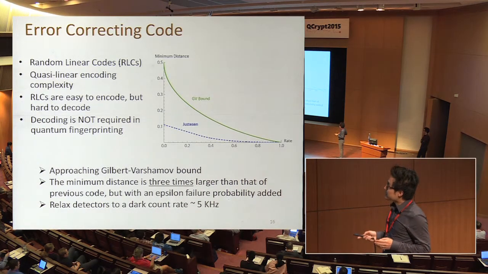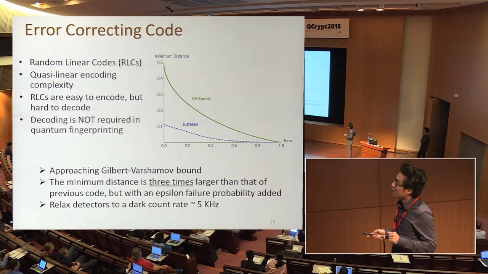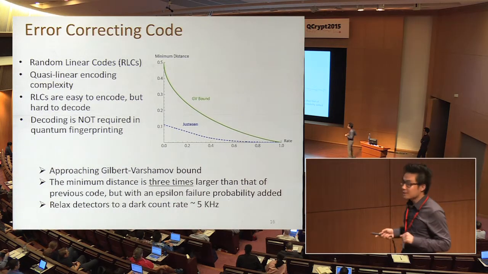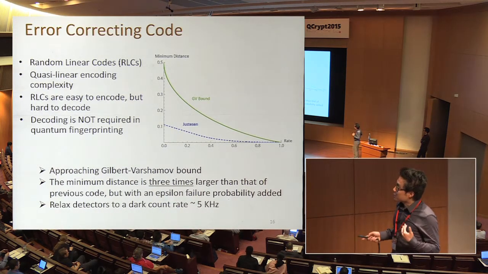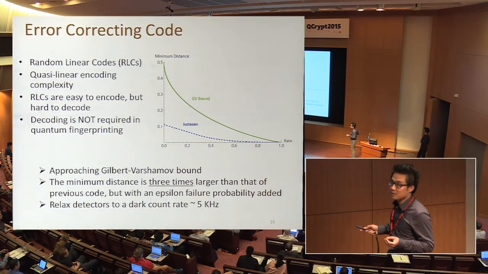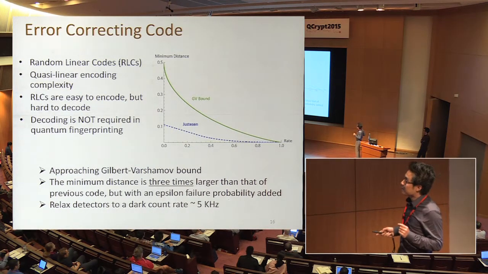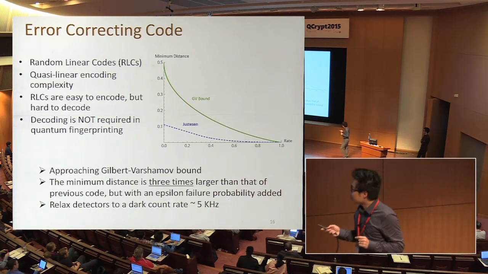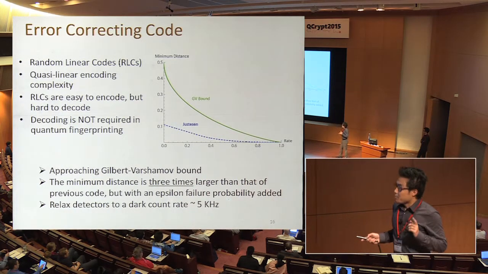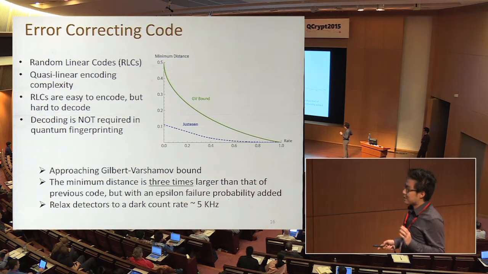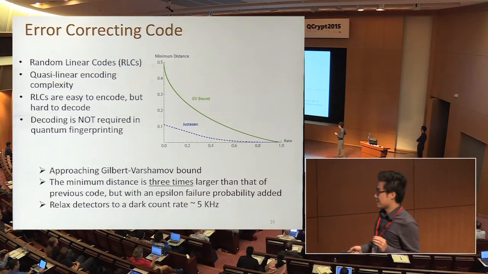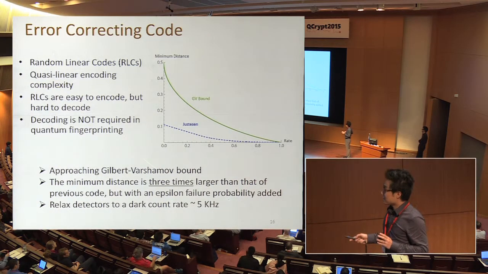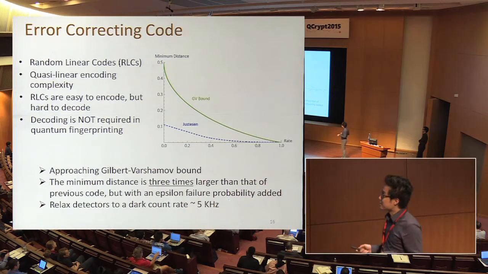With this code, we have three advantages. First, we can approach the GV bound, which is the fundamental limit between minimum distance and the rate. For comparison, we have a 3-time improvement compared to the previous code, called the Justesen code. The price to pay is a very small failure probability, epsilon. Most importantly, this can relax the requirements on the devices for the protocol. For example, it can relax the dark count from 50 Hertz to 5 kilohertz. So with this code, we can use commercial devices to do the demonstration.